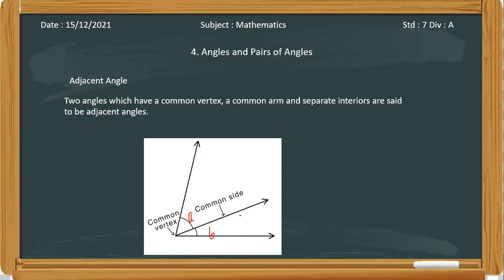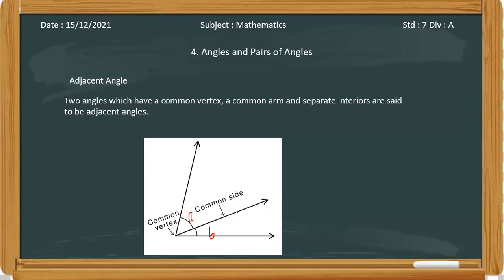Yes, ma'am. Adjacent means neighboring. See, these are also neighboring. If you consider it as a house, this is your house, this is your neighbor's house, and this is the wall between them. You have different areas where you live. You don't go to the neighbor's house through this common wall, right?